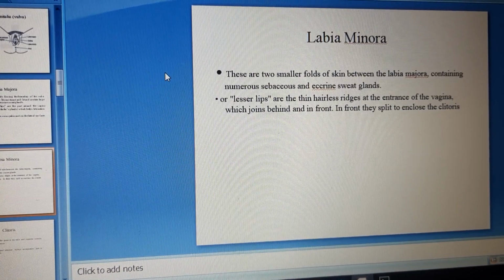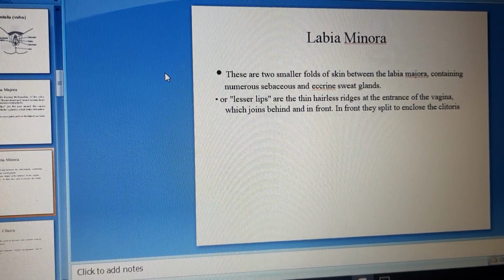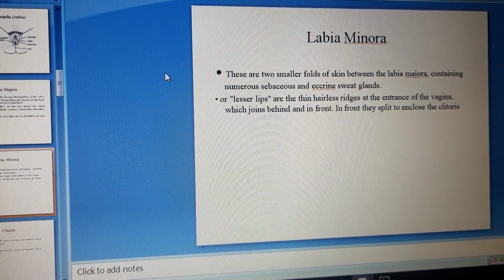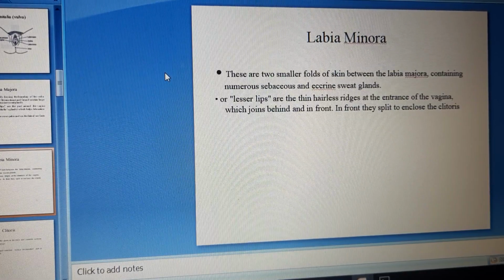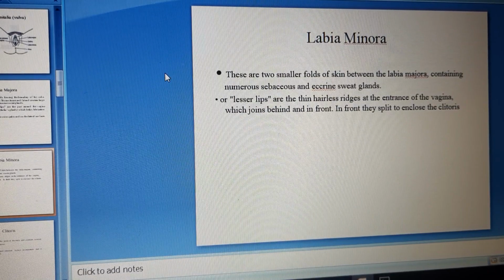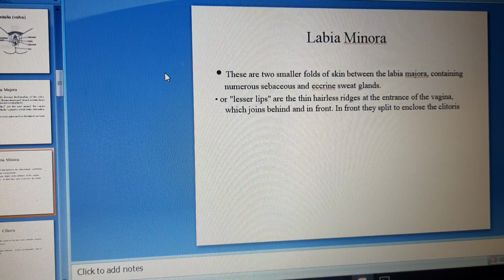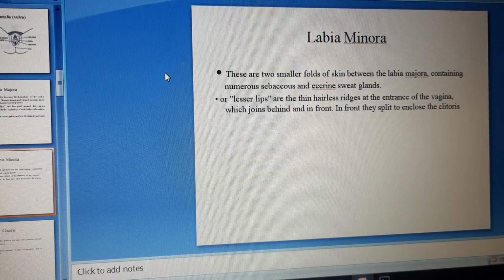Labia minora are the two smaller folds of skin between the labia majora containing numerous sebaceous and sweat glands, which help in secretion of sweat and oil, giving lubrication to the labia minora. The lesser lips are thin hairless ridges at the entrance of the vagina which join behind and in front. In front they split to enclose the clitoris.